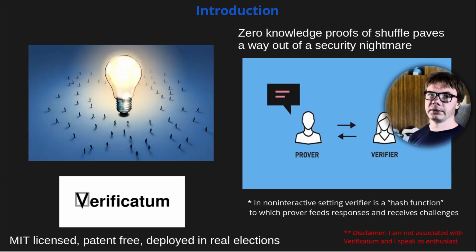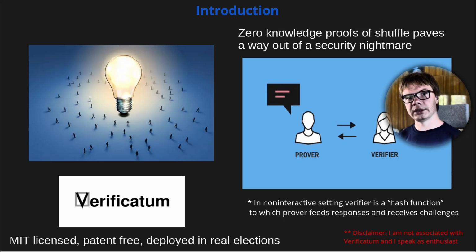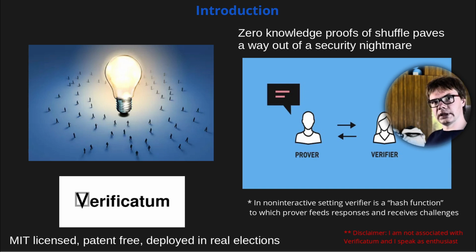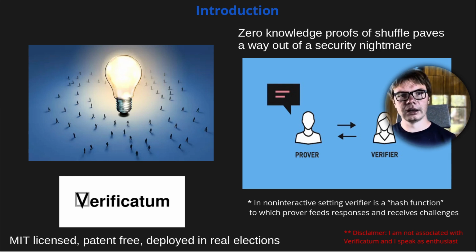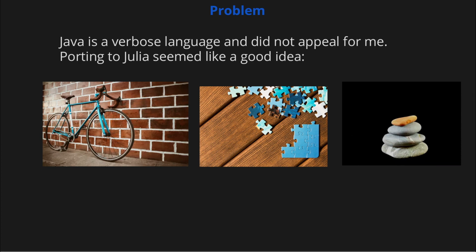In particular, the Wikström-Terelius variant for proof of shuffle, as implemented in Verificatum, stands out as being the most widely used, and in addition, it is patent-free and licensed under a permissive MIT license. Nonetheless, I was not at all eager to jump into the Java ecosystem to use it for my dabbling in e-voting system designs. Instead, I wanted to have a lean, modular code base, which is easy to set up on any system, delegating worrying about compatibility issues to the programming language designers. Thus I saw Julia as a perfect fit.